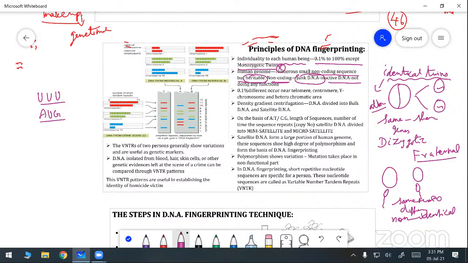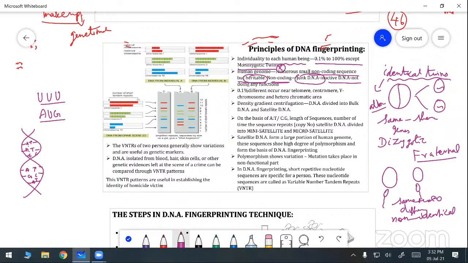You know all the nucleotides are present in the double helix model. The DNA structure has the nucleotides adenine, thymine, guanine, cytosine, and so on, so there is a code. There is a nucleoside as well as a nucleotide. In some places these codes are in an inactive condition. That region is known as the junk DNA region, or the inactive DNA. It is not doing any other function. So totally 0.1% to 100%.